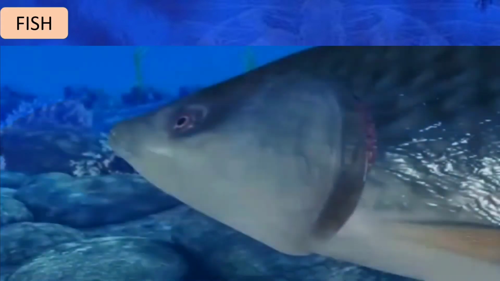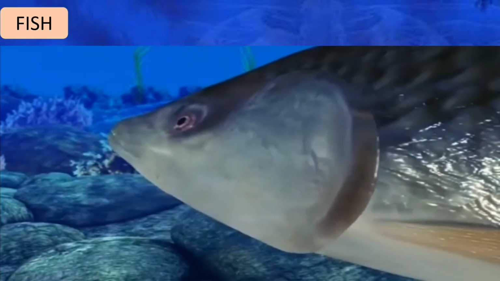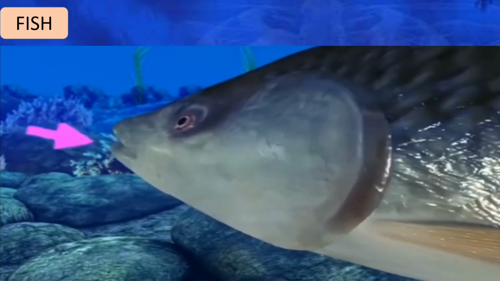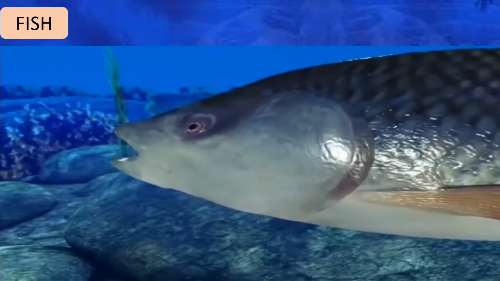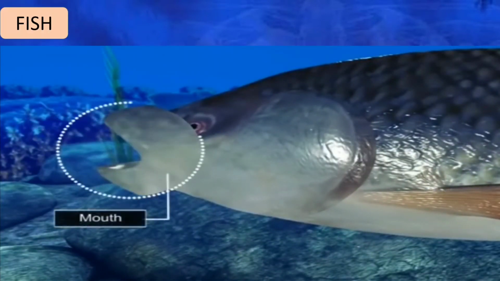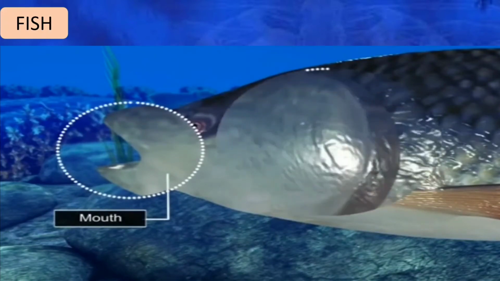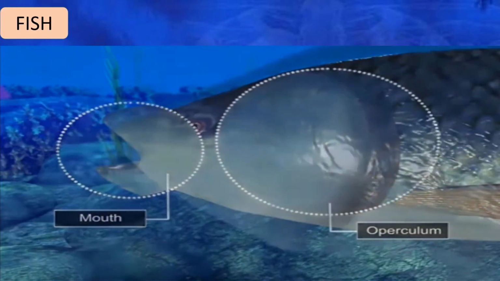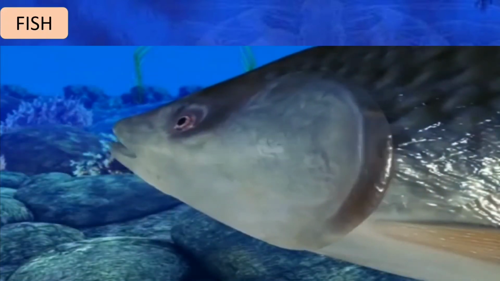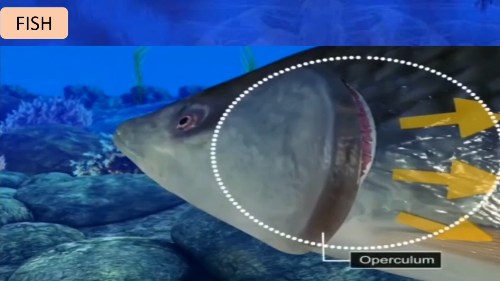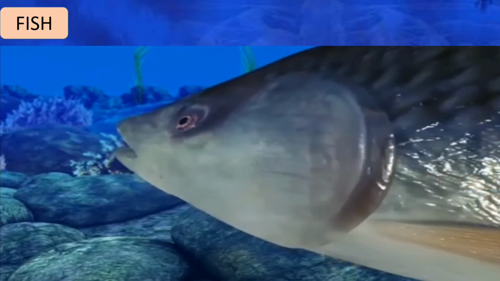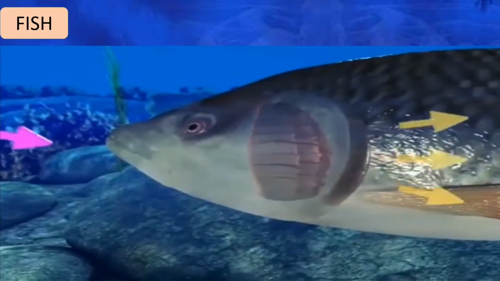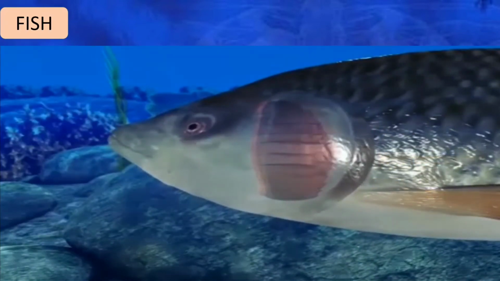Now the water which contains oxygen enters through the mouth inside the body of the fish, and the carbon dioxide rich water comes out of the body through the operculum, that is from the gills. So this is how the oxygen enters and the carbon dioxide is removed in the fish.